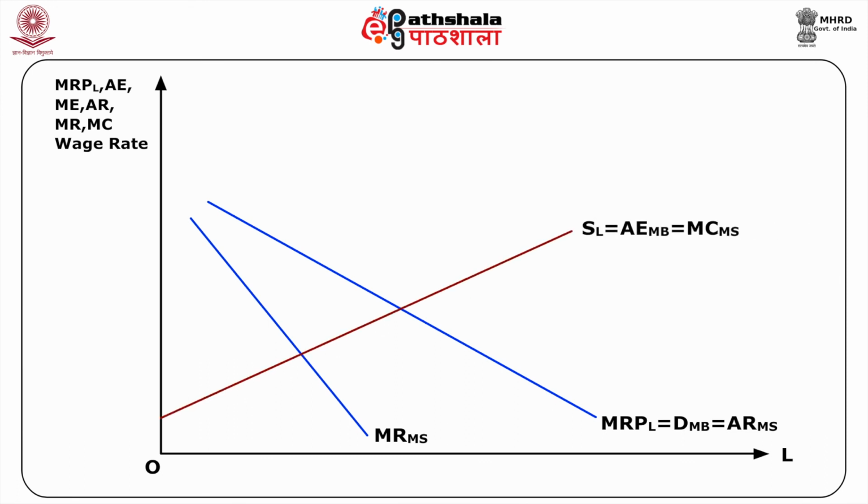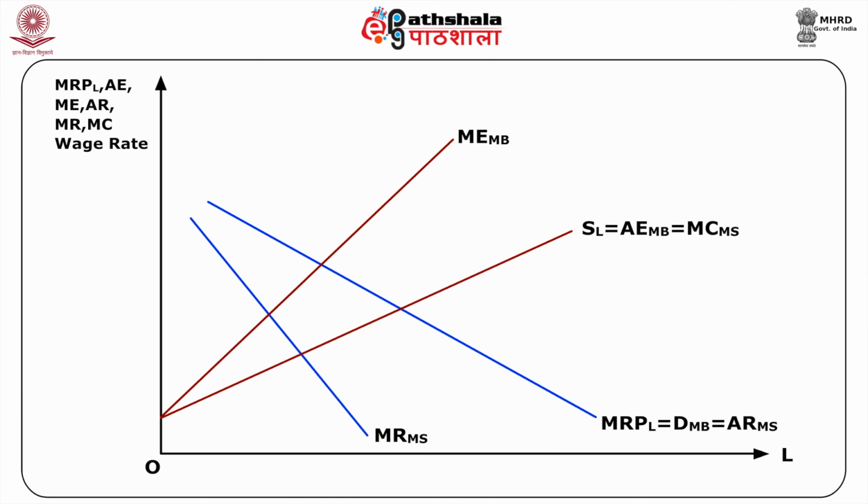The SL curve is the supply curve of labor, and it is also the average expenditure curve of the monopsonist buyer, AEMB. This is also the marginal cost of the monopolist seller, MCMS. Corresponding to the AEMB, we also have the marginal expenditure curve, MEMB, of the monopsonist buyer.